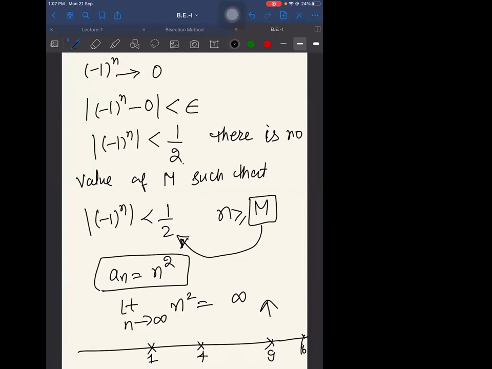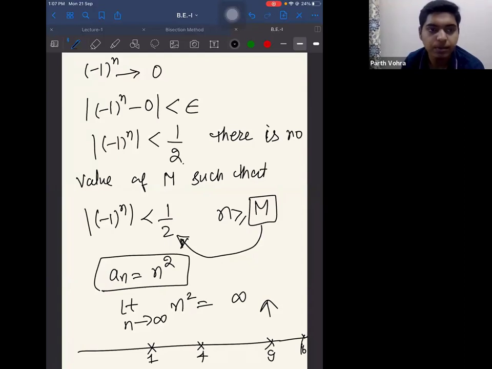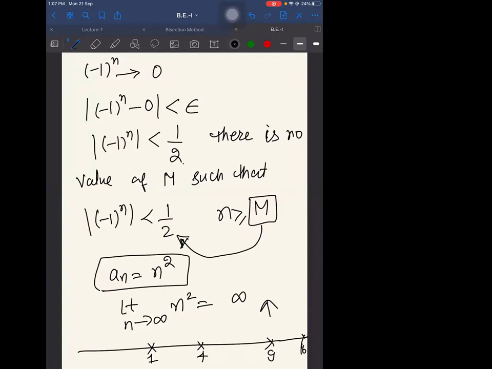So are you getting the difference between the convergent and the divergent? Yes, sir. Okay. Any question if somebody wants to ask? No.